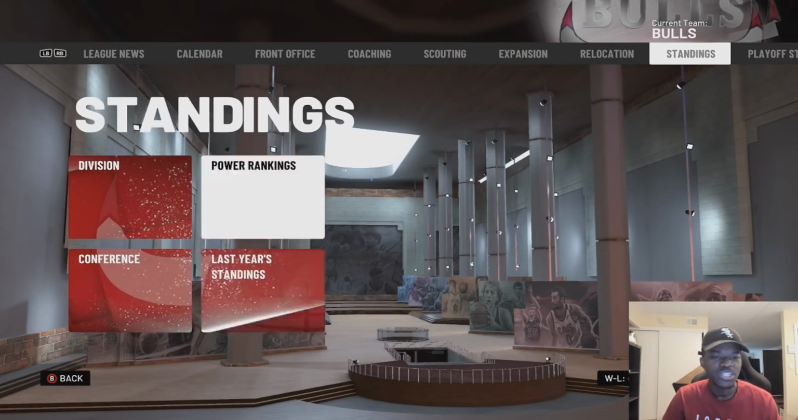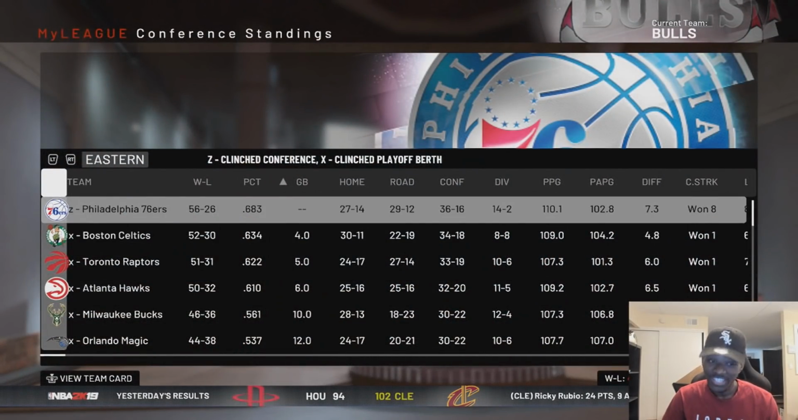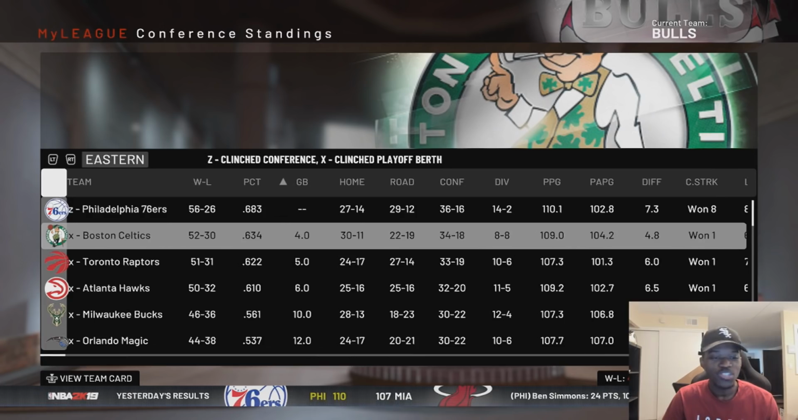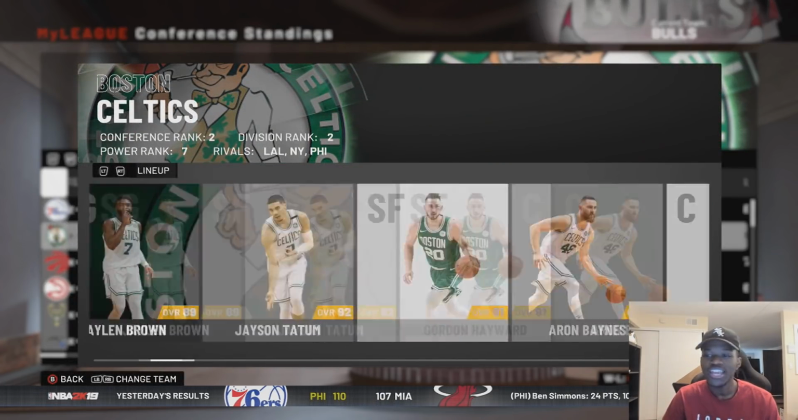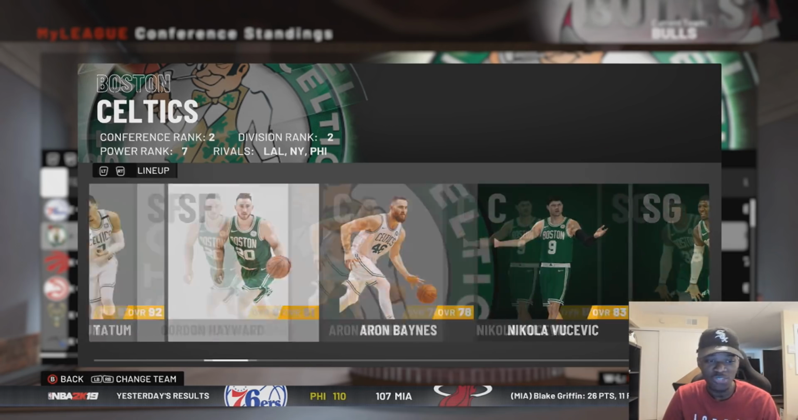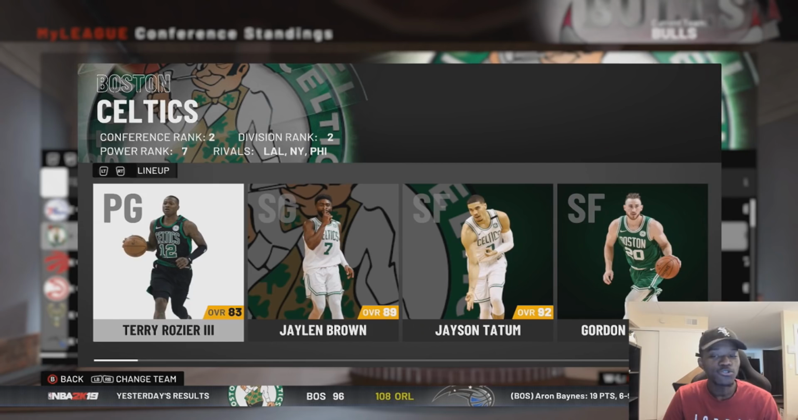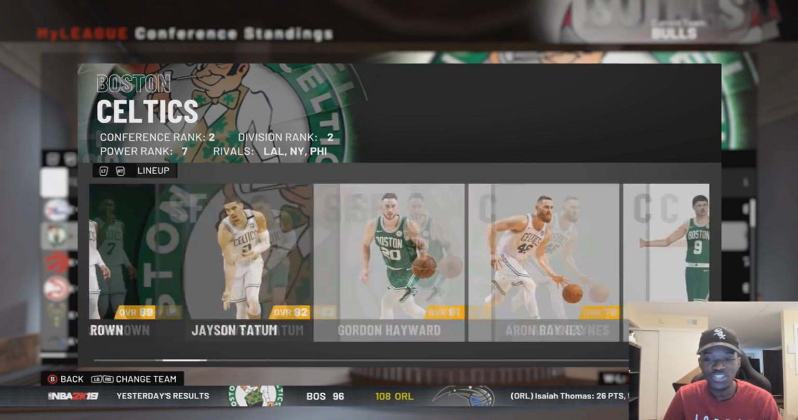Players and their new teams. Let's go to the conferences. The 76ers are the number 1 seed in the East. Boston Celtics number 2 after losing Al Horford. They still stayed afloat. They actually had Aron Baynes starting over Nikola Vucevic. I mean, hey, if that's what you want to do, that's what you got to do. You got to remember that they did still lose Kyrie Irving as well, so Terry Rozier is the starting point guard here.